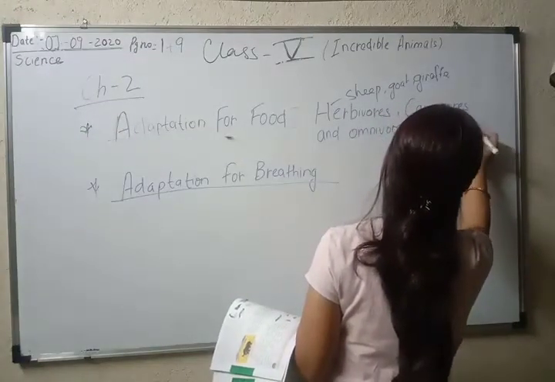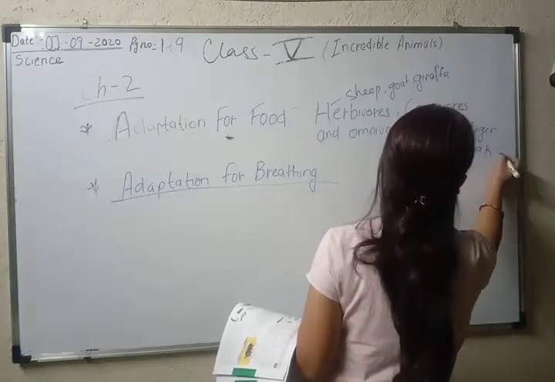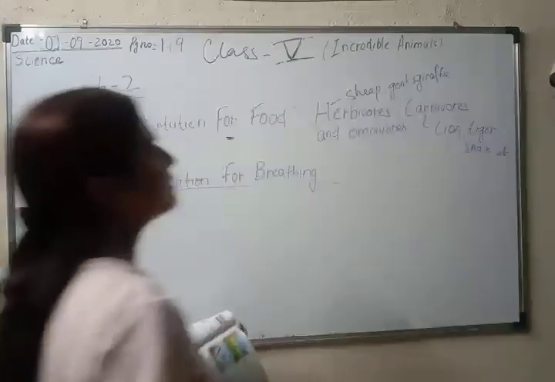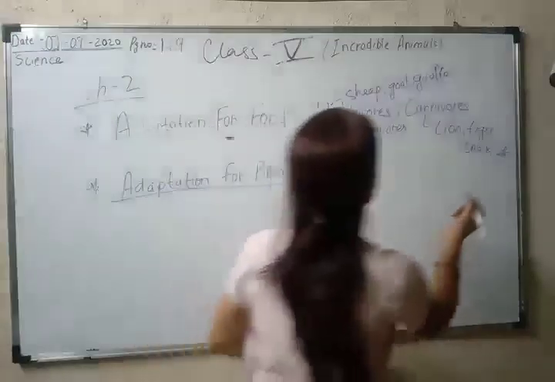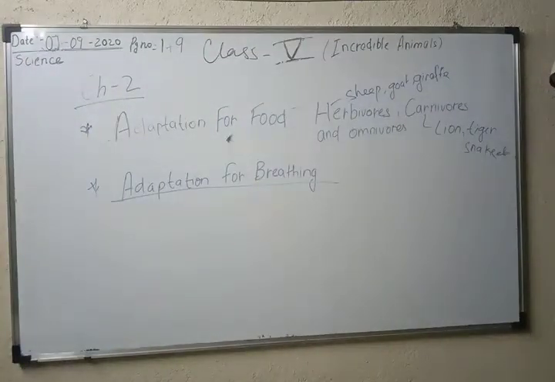So these are a few examples of carnivorous which eat only smaller animals, meat, or flesh.